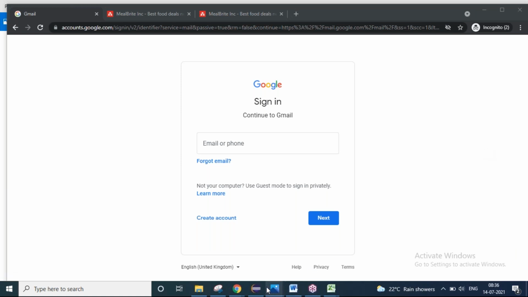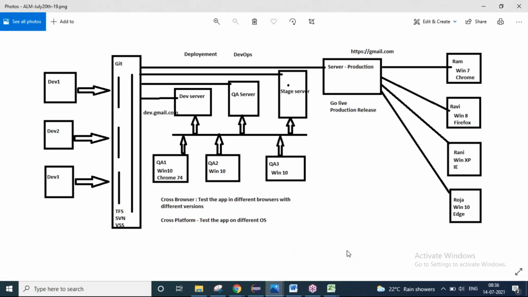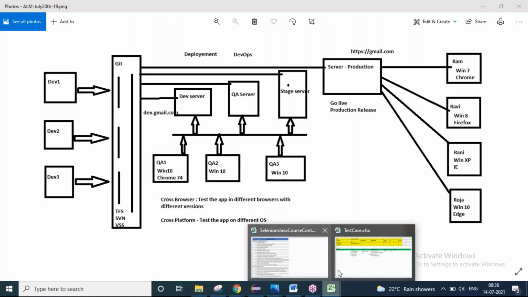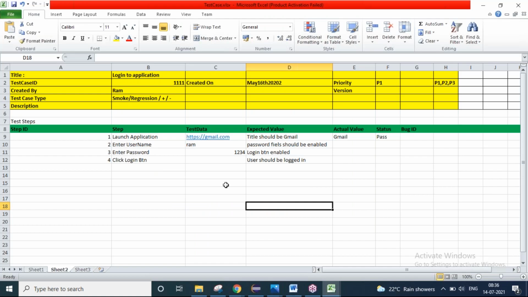So as we have the system ready and we are testing this application, right? First round, generally the testing team will test the application manually. First of all, you have to understand what it means to test the application manually. You will be writing something called test cases. You will take an Excel sheet or some other application where you can write your test cases. Exactly, you will write the test cases like this.